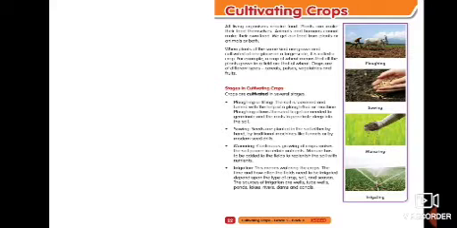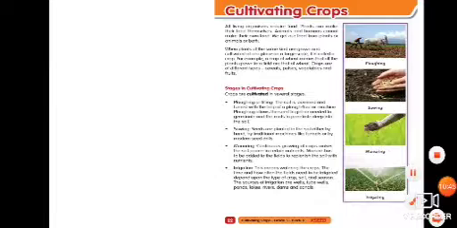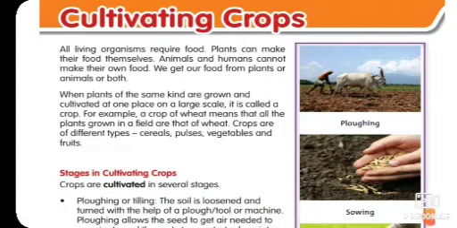Next is our content book, and in this we will read and come to know the points as we have discussed earlier. So, all living organisms require food. Plants can make their food themselves, so they are known as, tell me, yes, autotrophs. Animals and humans cannot make their own food. We get our food from plants or animals or both. So we are heterotrophs. Yes, very nice.